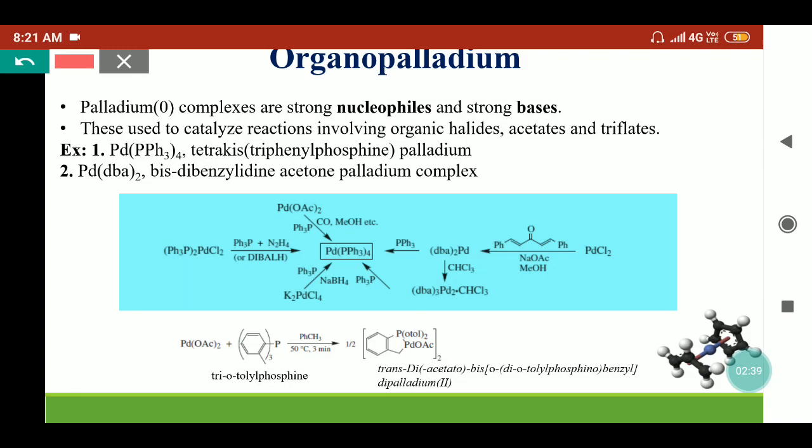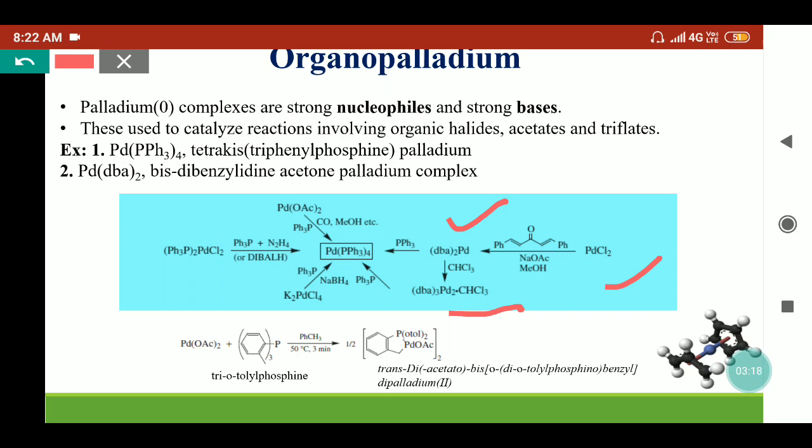by different methods, like we can take palladium chloride and treat it with dibenzylideneacetone in the presence of methanol, so the methanol will act as the reducing agent and form the dibenzylideneacetone palladium complex, and it can be recrystallized in chloroform, so we'll get purple needle-like crystals of dibenzylideneacetone palladium in chloroform. Further, this can be treated with triphenyl phosphine, so it can form the tetrakis(triphenylphosphine)palladium complex.